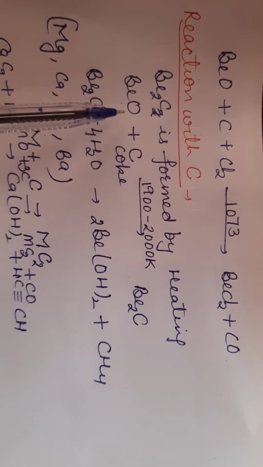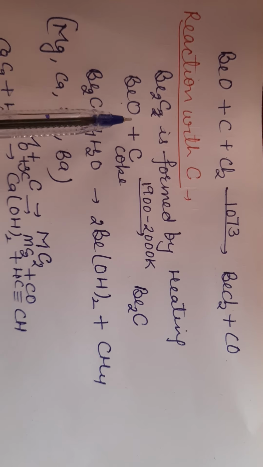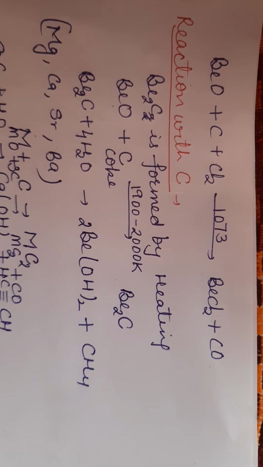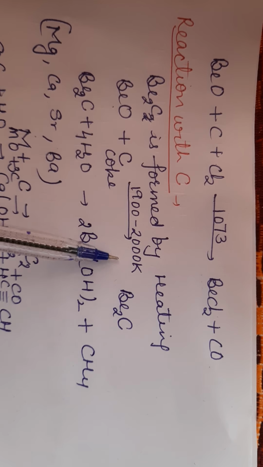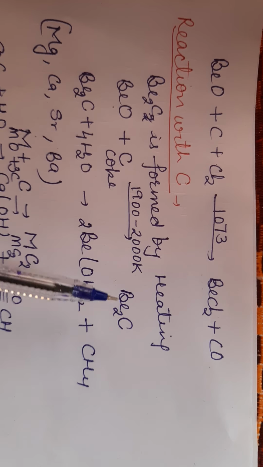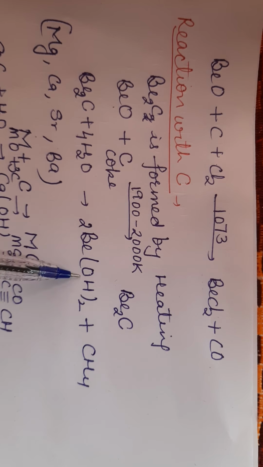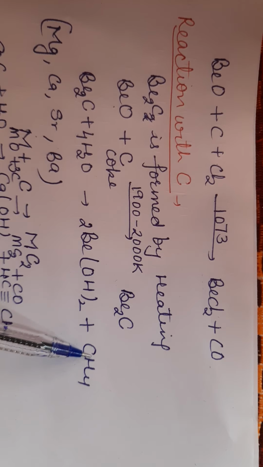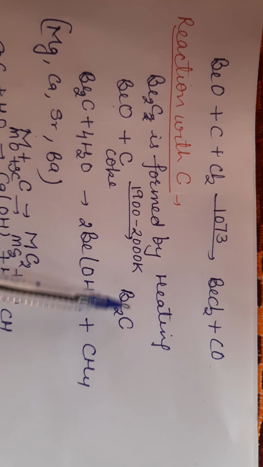How can we prepare beryllium oxide? Beryllium, when treated with oxygen, forms beryllium oxide, and when beryllium oxide reacts with coke at 1900 to 2000 Kelvin temperature, it forms beryllium carbide. When we treat beryllium carbide with water, it forms beryllium hydroxide and carbon is converted into methane gas. So this is the method by which you can prepare beryllium carbide.